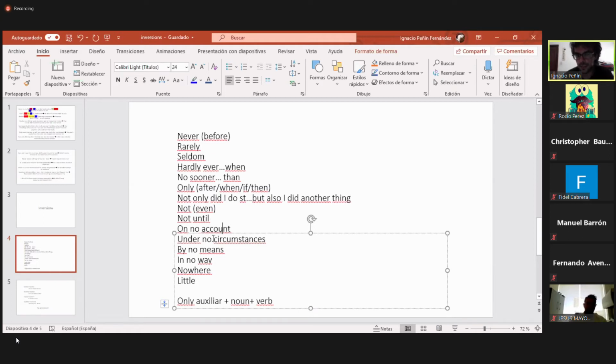On no account, under no circumstances, by no means, and in no way have the same meaning. Okay. So if you don't remember one of them, you can use whichever you like. Okay. And what's the meaning of all these four structures?